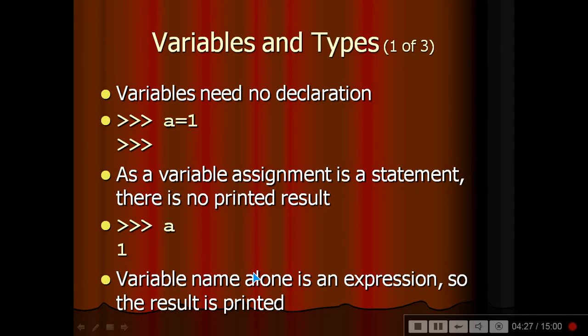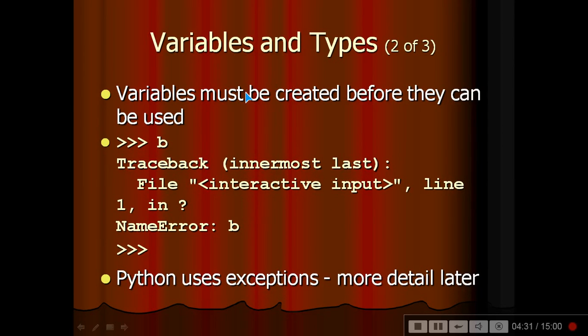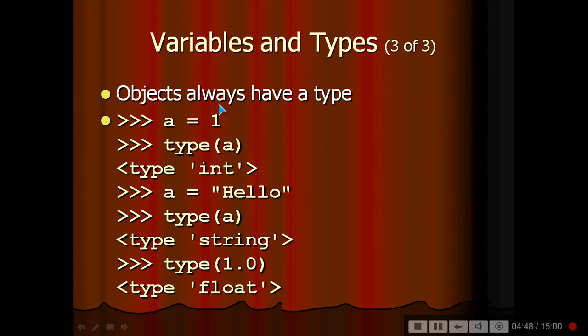Variables must be declared before they can be used, otherwise it will give an error, because we have used it without it being declared. So Python uses exceptions. We'll see it later. An object always has a type. a = 1, type a, type is integer. a is hello, type a, type is string. Type 1.0, that is float.